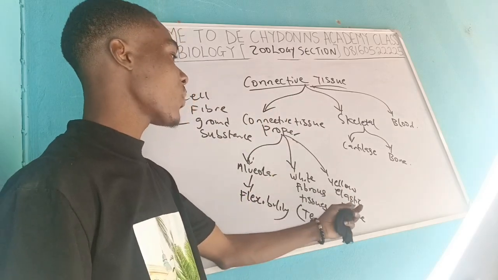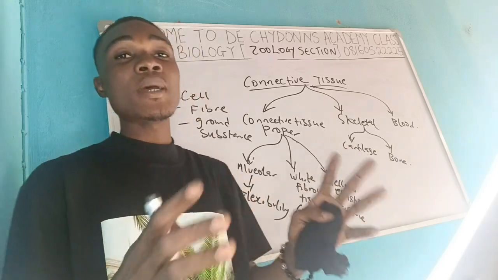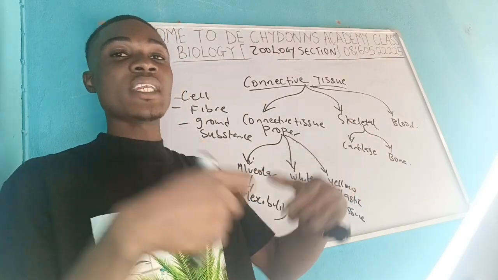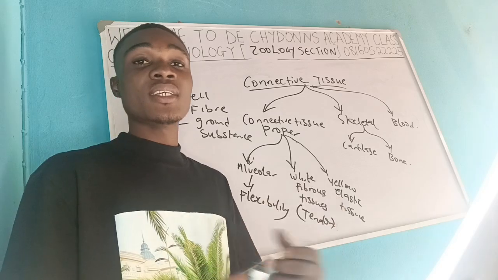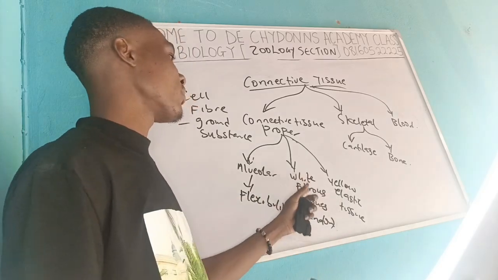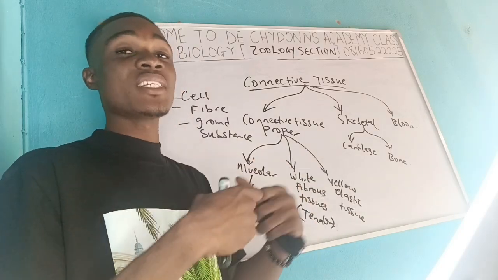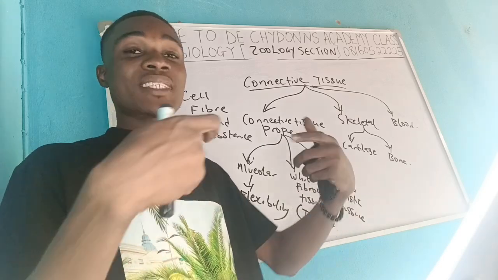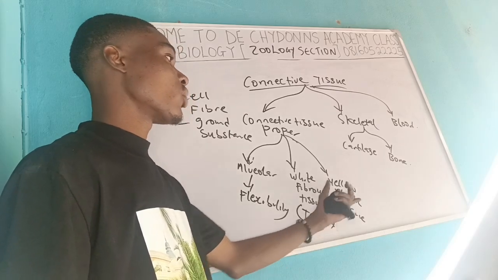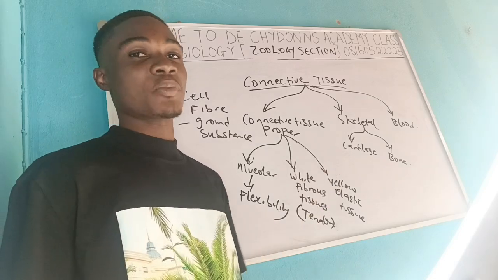Okay. So coming to the yellow elastic tissue, elastic tissue is the part of the connective tissue that enables a distorted part to be regained again. For example, the skin can be stretched. The skin is elastic, and what makes the skin reach its elastic limit is the white fibrous tissue. Once that fibrous tissue is stretched, the skin has reached its elastic limit. What enables the skin to regain its distorted part is the yellow elastic tissue. So this one helps to regain a distorted part of any tissue that has been stressed.